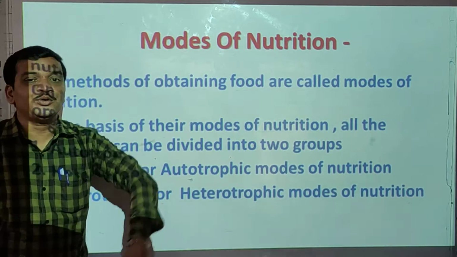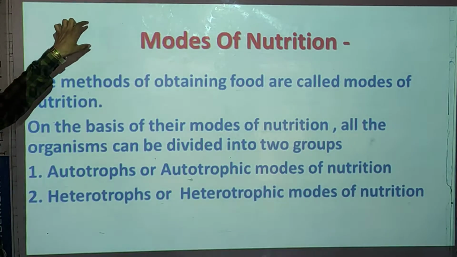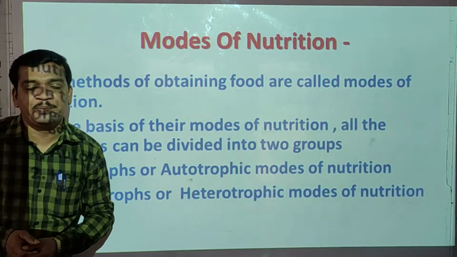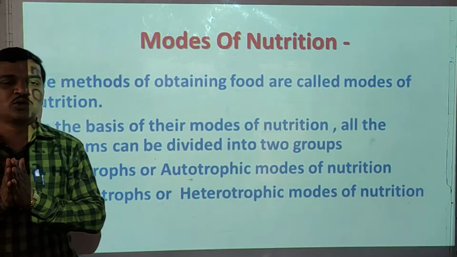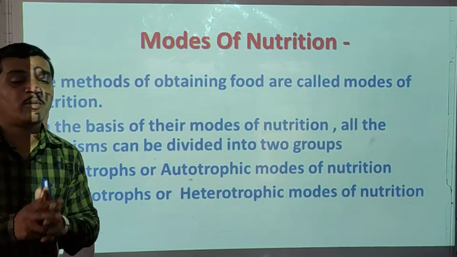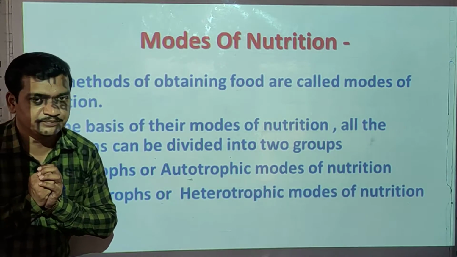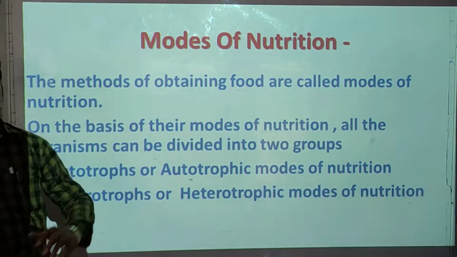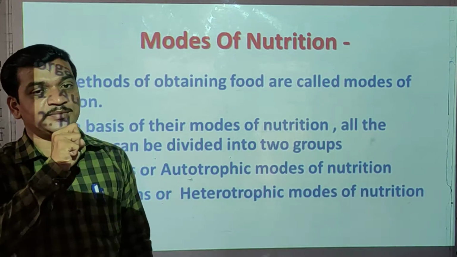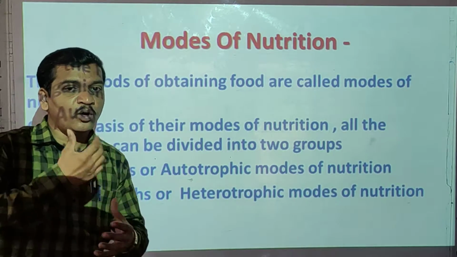So now we will see the nutrition, modes of nutrition. There are two kinds of nutrition. But before that, see here, the methods of obtaining food are called modes of nutrition. Modes of nutrition is what? The process of obtaining food are called modes of nutrition. And on the basis of their modes of nutrition, means how the animals or organisms, now we are learning about plants, so how the organisms or plants obtain their own food.